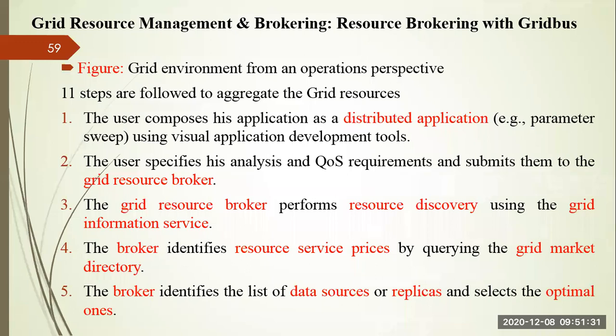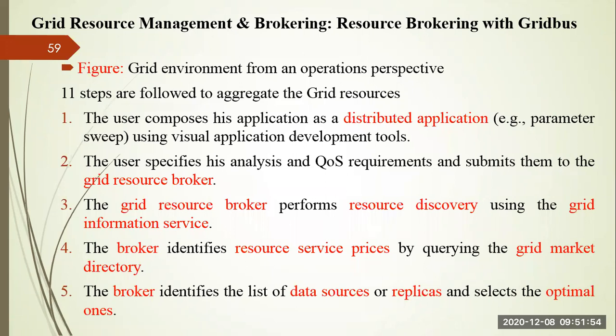So using the grid information services, which is called GIS, it locates the resources. It may locate multiple resources as well. Then the broker identifies the resource service prices also. It will say, I have 5 alternatives, the prices are XYZ, right? So you have to choose one price mechanism. Based upon that, the resource will be allocated to you.